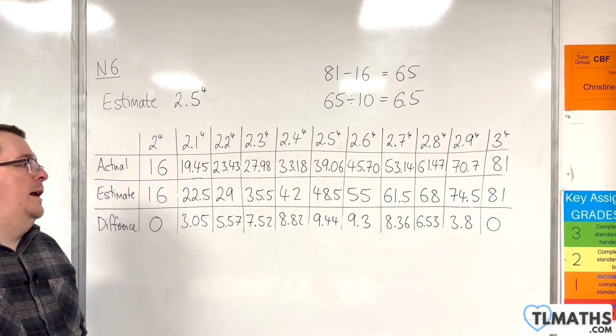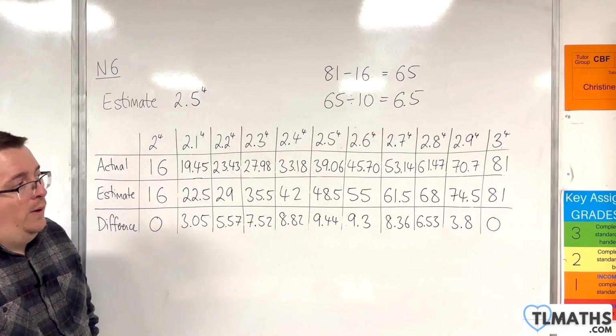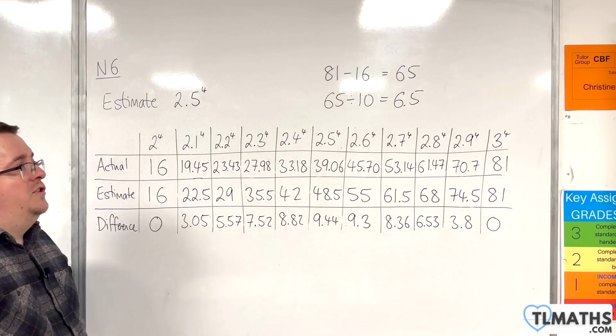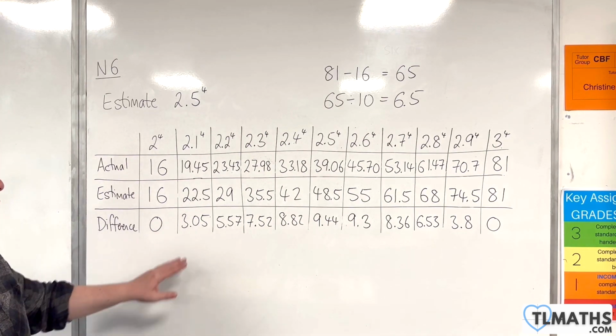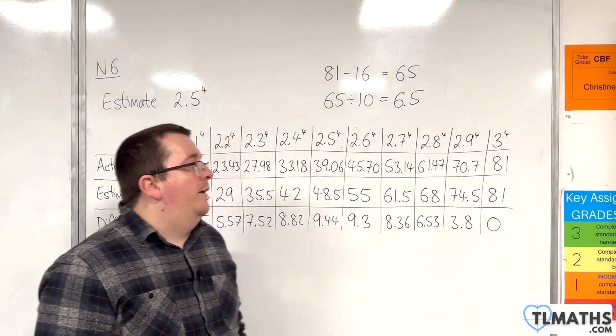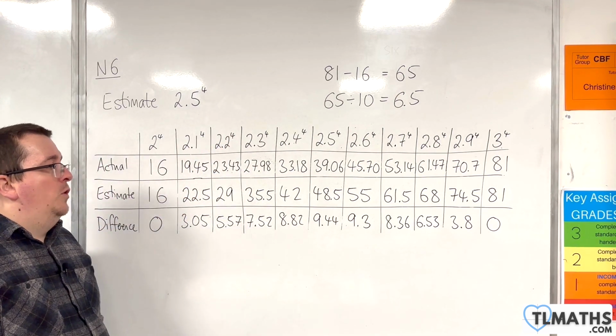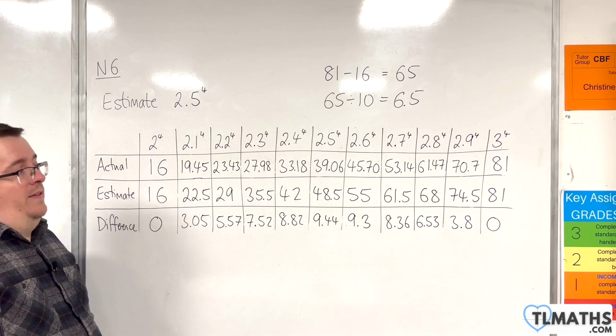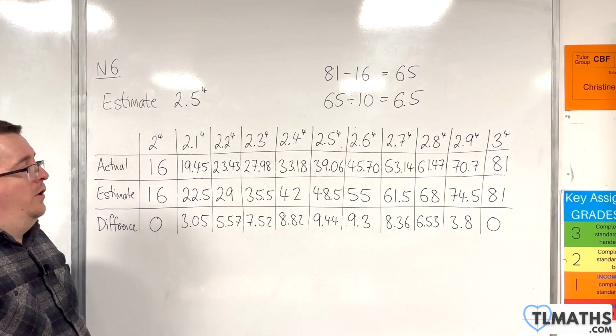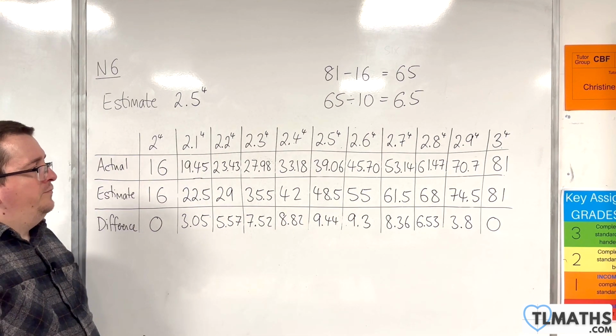So the most likely questions that you're going to get to the power of 4 will be close to the tails, because otherwise your values will be way off. And you know, that's not a fault of you.